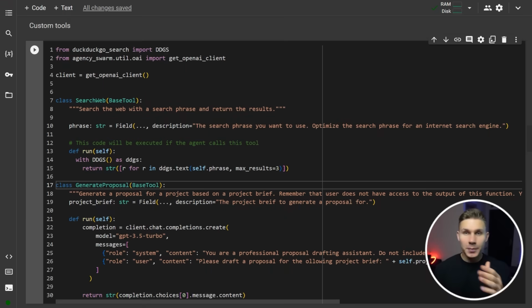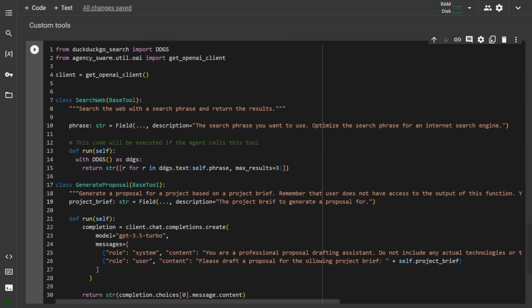This technique ensures that your agent will always get similar results when generating proposals based on your own specified prompt. Keep in mind that all the tools should extend the base tool, which is defined within the Instructor library. Again, a tutorial on how to define your custom tools with Instructor is probably coming soon.